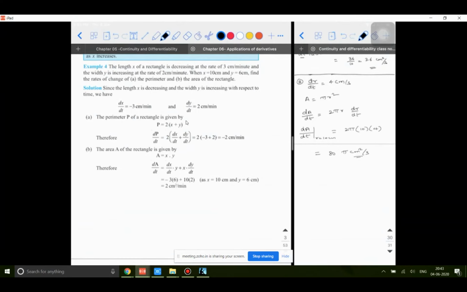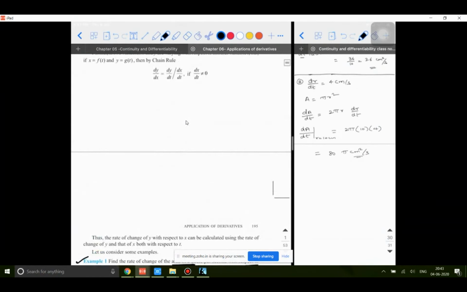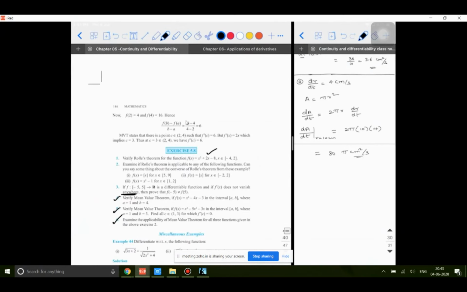Converse means whatever the statement is saying, you have to prove it in the reverse way. For example, this is the one you are asking, the converse of Rolle's theorem. So what does Rolle's theorem state? Continuity, differentiability, and f of a is equal to f of b.